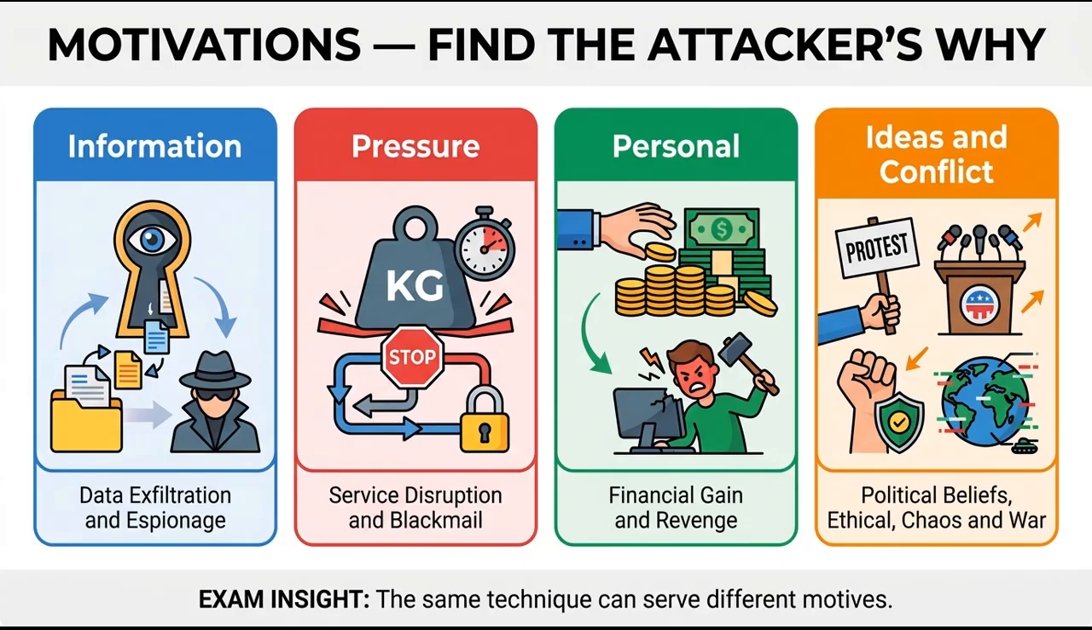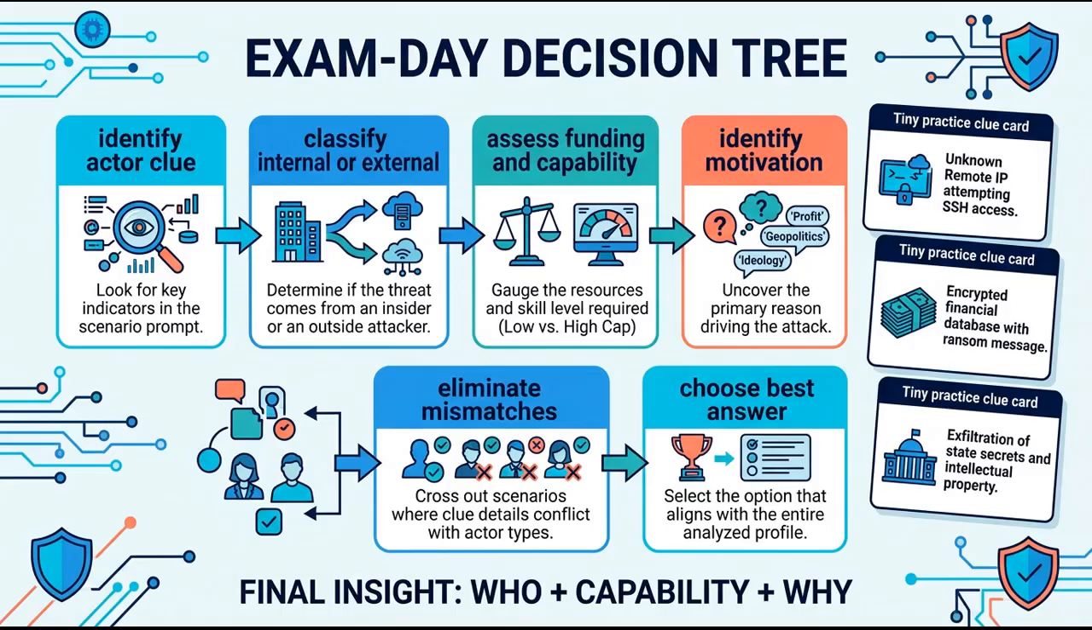One event can involve more than one motive. Ransomware may combine financial gain, blackmail, data exfiltration, and disruption. Choose the motivation most directly supported by the scenario's wording. Finish with an exam day decision process. Step 1. Underline the actor clue. Government sponsorship suggests nation-state. Downloaded public tools and noisy scanning suggests an unskilled attacker.